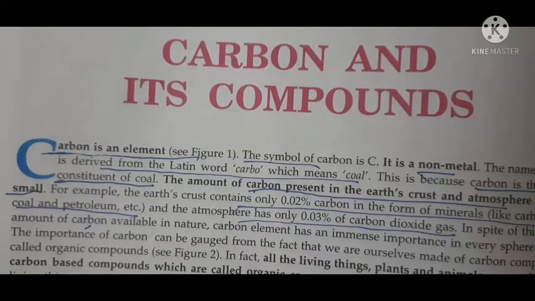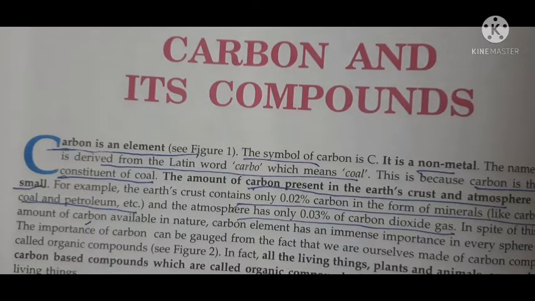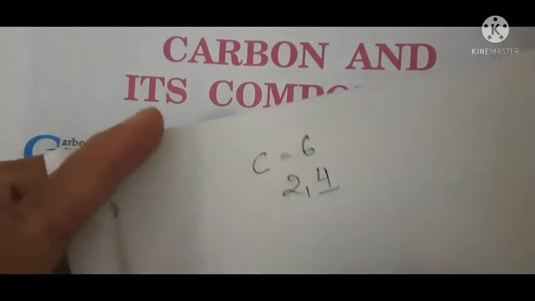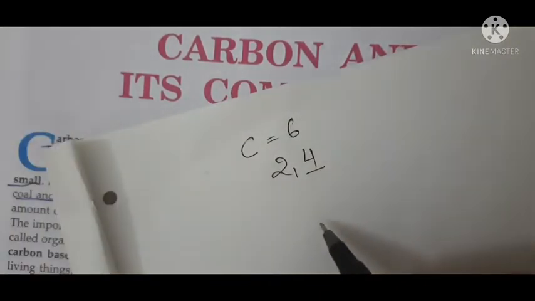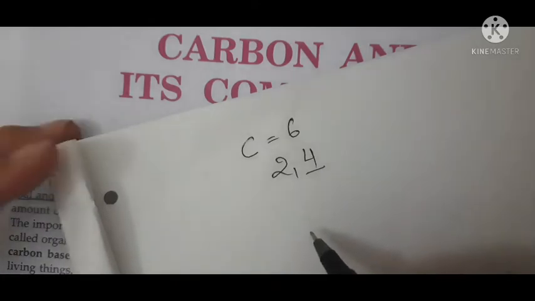What do you mean by compounds of carbon? Compounds of carbon are those compounds which contain carbon, and they are called organic compounds. This I have explained to you before also.